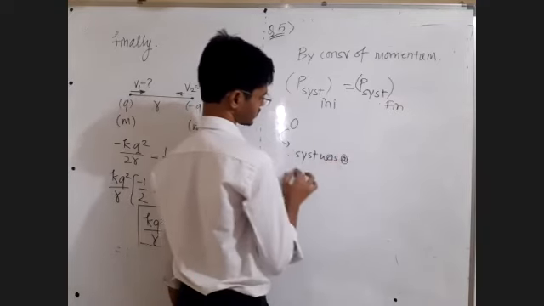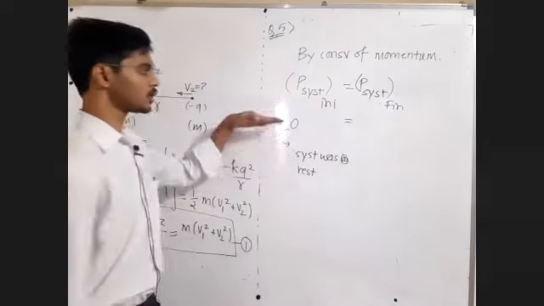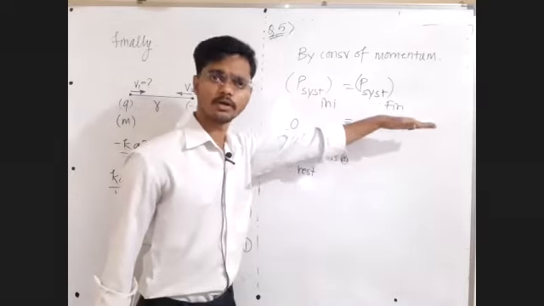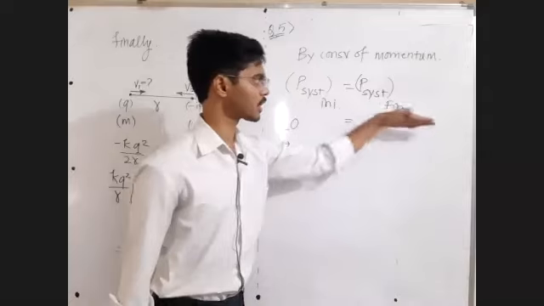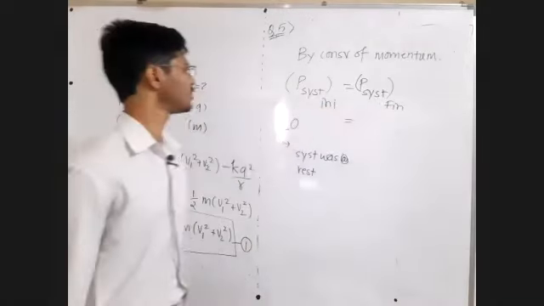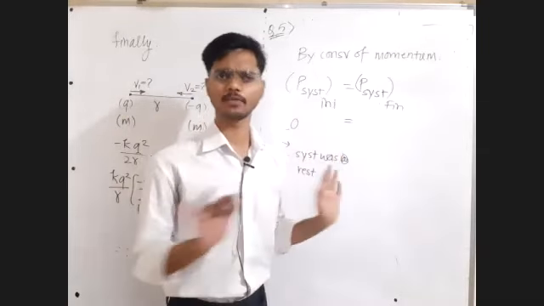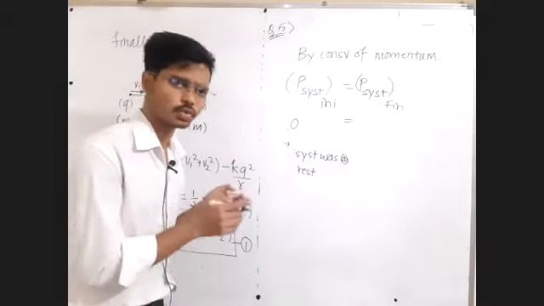So total initial rightward momentum is equal to total final momentum in the rightward direction. You can also, of course, balance the leftward direction momentum. Absolutely no issues, because momentum is a vector quantity.